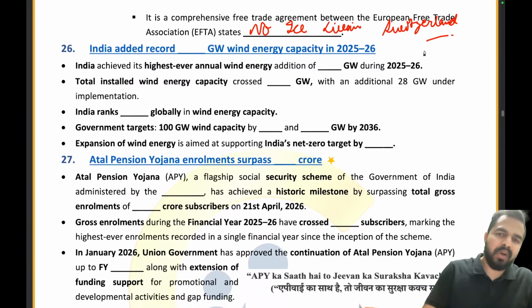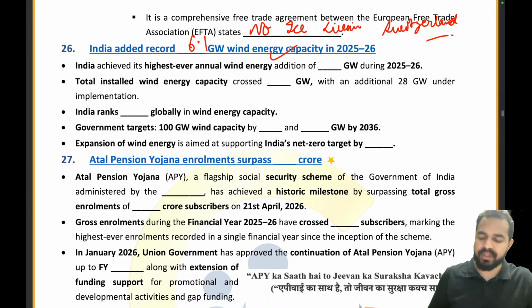Clear? Now let's move on to the next article. India added a record 6.1 gigawatt of wind energy capacity in 25-26, and this took India's total to 56 gigawatt. India ranked at which position globally in wind energy capacity? 4th position. Government targets 100 gigawatt wind capacity by which year?